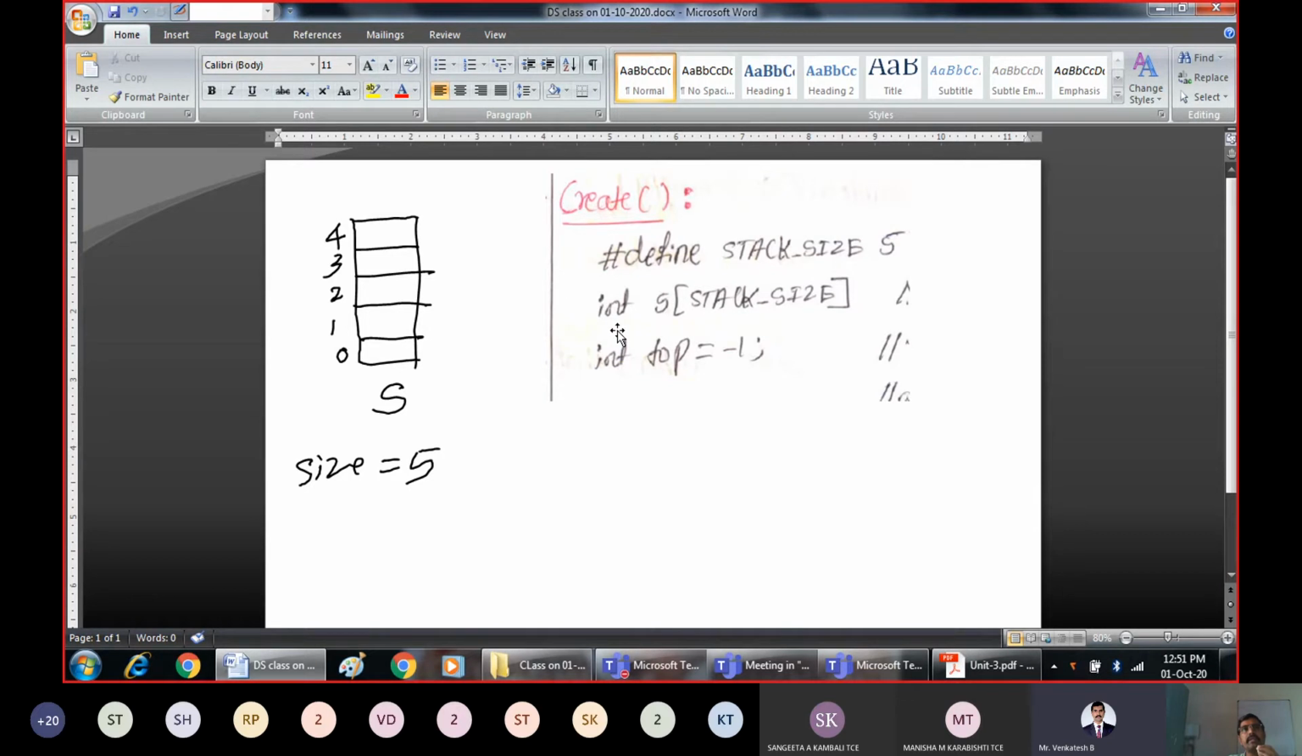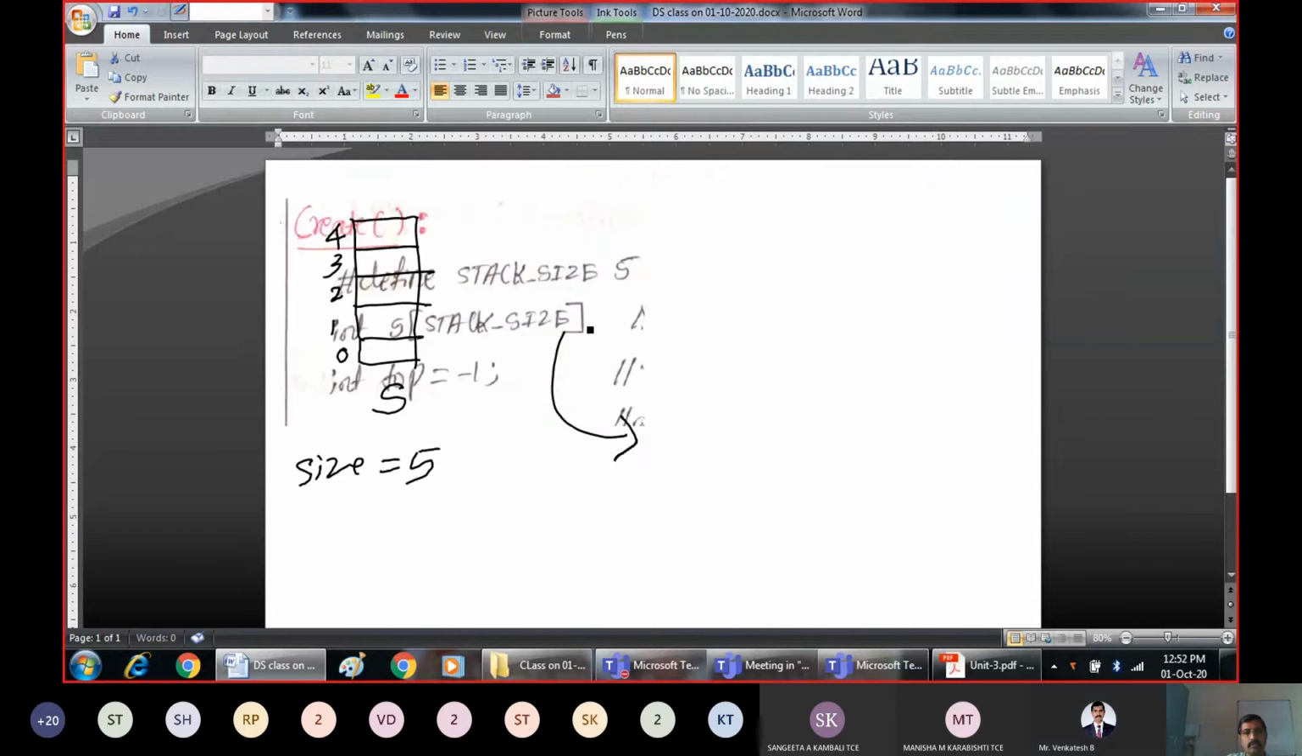Now we are implementing our stack by using arrays. I am creating an array with the name S of stack size. What is the size here? 5. So this is nothing but int S[5]. I am creating the array int S[5]. So what does this line indicate? I am writing the same line.